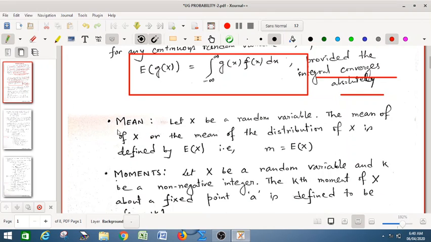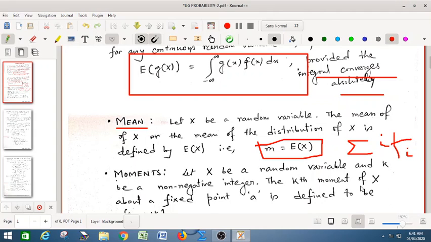Let us define the mean. What is mean of the distribution? Let X be a random variable. The mean of X is nothing but the expectation of X. So mean is your expectation of X. In the discrete case it would be summation of x_i into f_i.